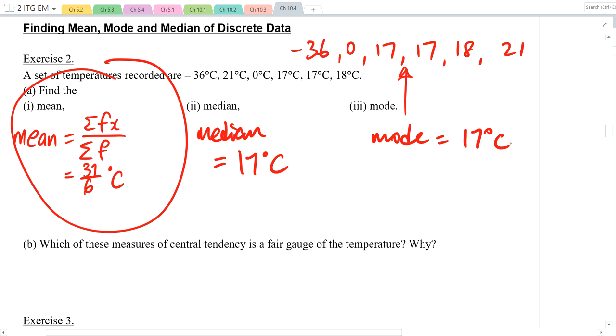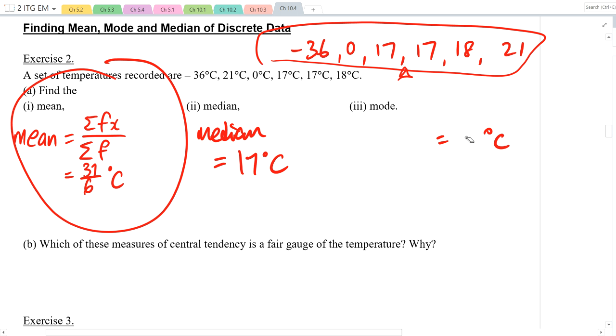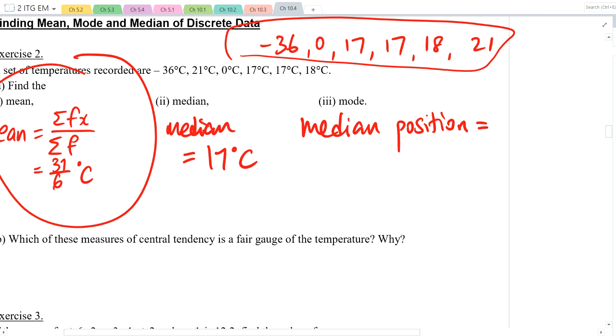Class, some of you are confusing median position with median value. Okay? See, I need to arrange them, yes? Arranging, everybody knows we need to do it. I need to find the median position. After we arranged all the boys, we saw that Nabil was in the center. So how do we find the middle position? 6 plus 1 divided by 2 is 3.5.